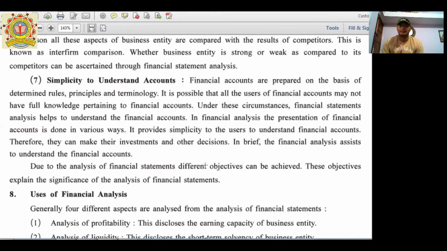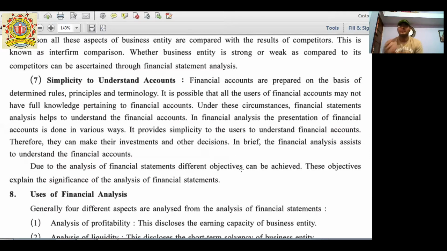Next point, simplicity to understand accounts. Accounts are a very easy way to understand, if we know the rules, its principles, its terminology, then it is very simple. On the basis of these rules and regulations, principles and terminology, we prepare the accounts.